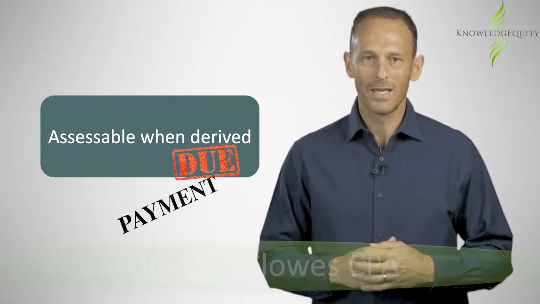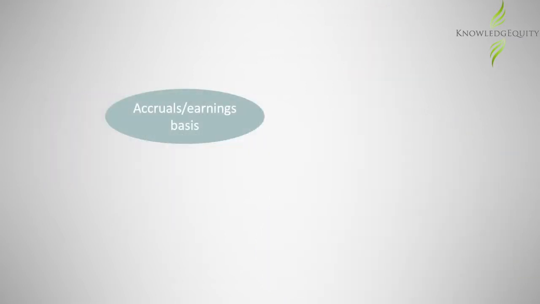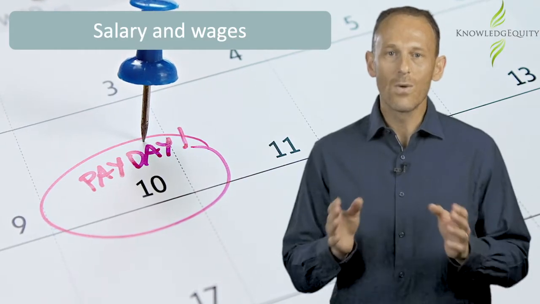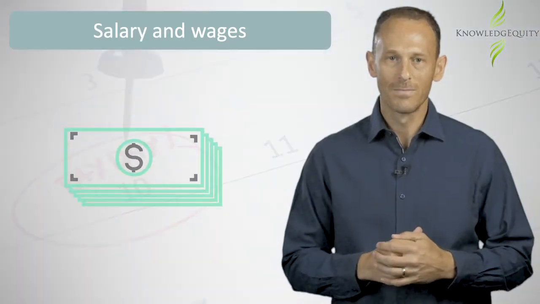Assessable income generally only becomes assessable when it has been derived by the taxpayer. In some instances, income is accounted for on an accruals basis. In this case, it is derived when it is earned and there is a right to receive the income. In other instances, income is accounted for on a cash basis. In this case, it is derived when the income is received. Salary and wages are recognised on a cash basis.